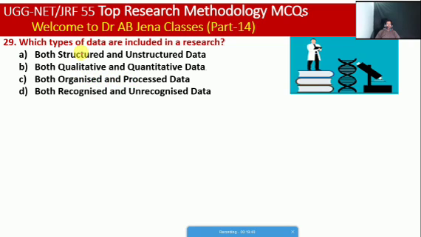Next we will see, which types of data are included in research: A, both structured and unstructured data. B, both qualitative and quantitative data. C, both organized and processed data. D, both recognized and unrecognized data. So friends, here B is the right option.